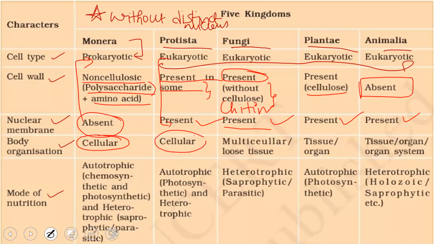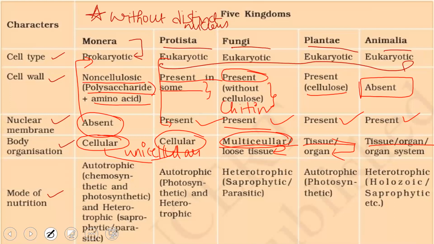Even in Protista, they are all unicellular organisms. Monera and Protista, majority of these organisms are unicellular, which are made up of a single cell. Starting from fungi to the animals, they are all multicellular organisms. Multicellular cells together may constitute tissues which are loosely packed. In case of plants, the tissues may constitute organs. In case of animals, they may be at the cellular level, tissue level, organ or organ system level, which you'll be learning in detail in the plant kingdom and animal kingdom, which is in the 3rd and 4th chapter.